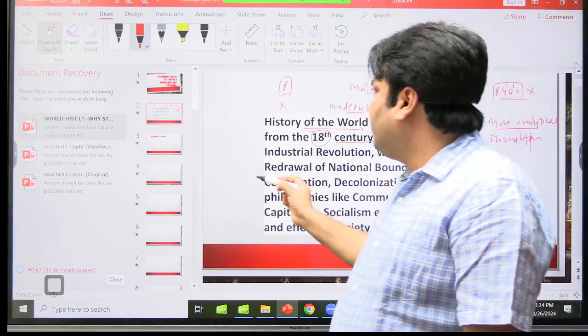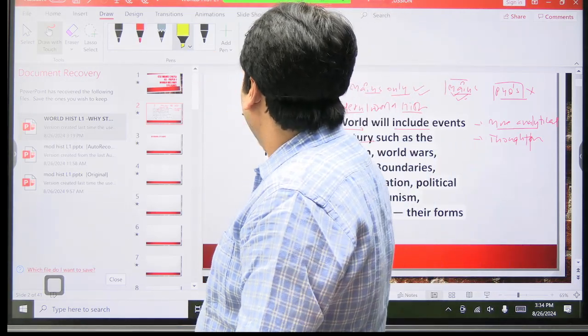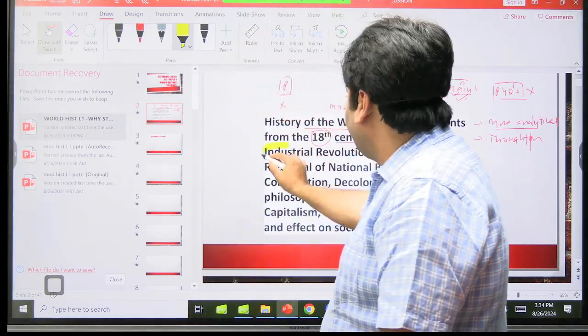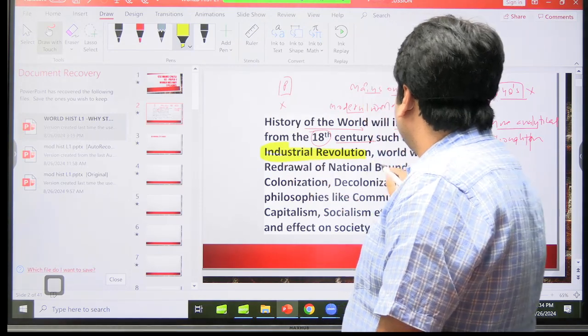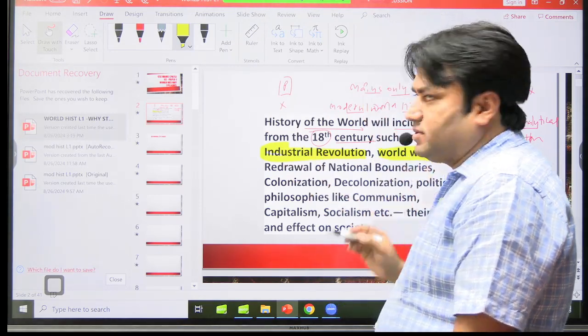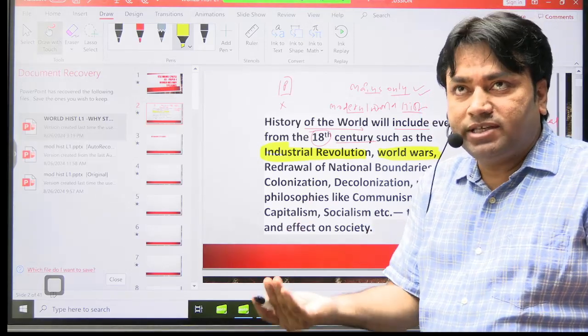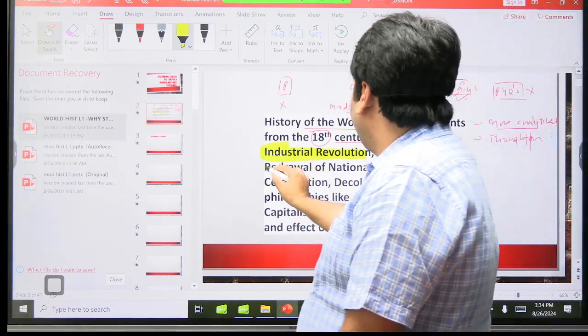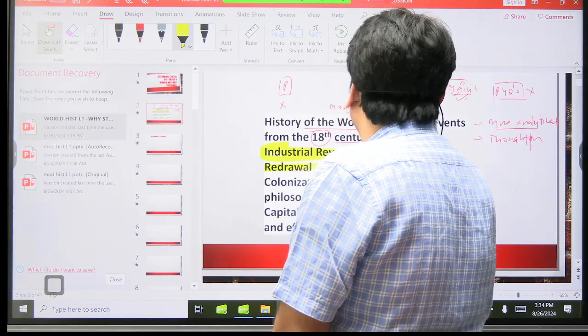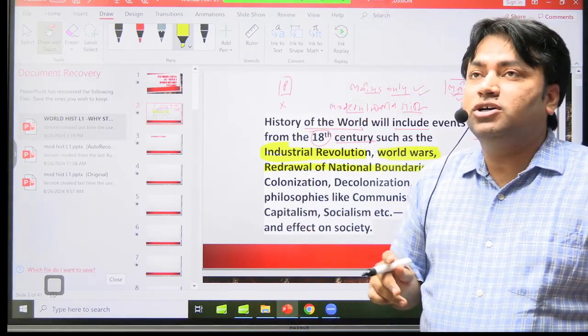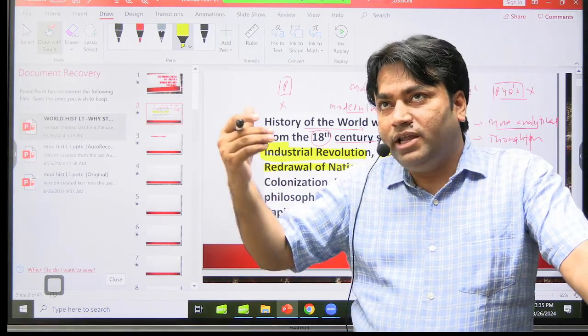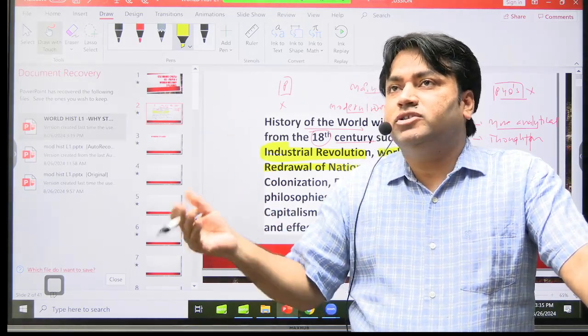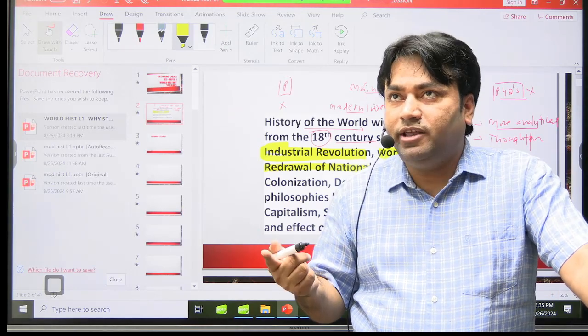Examples are given. Look at these examples. One example is the Industrial Revolution. The second example is the World Wars, First World War and Second World War. The third example is the redrawal of national boundaries, because we all know that in 1870-71 there was the unification of Italy and Germany.